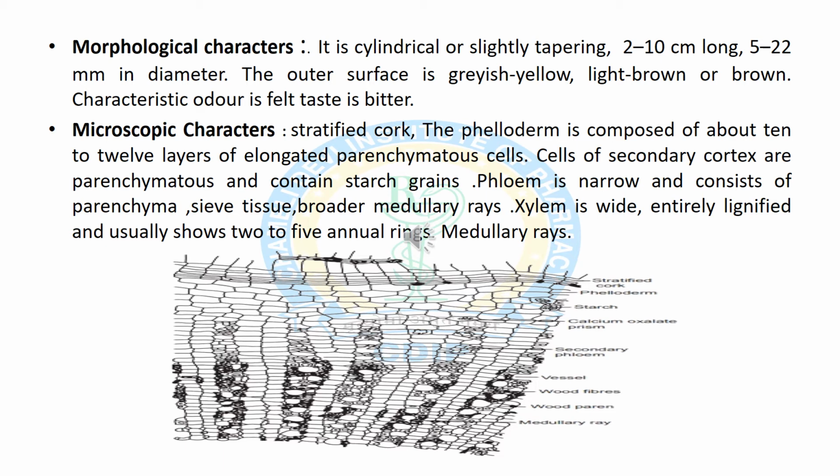Now we will discuss the microscopic characters of Rauwolfia root. We can see the diagram of Rauwolfia root. It consists of the outermost layer, which is stratified cork cells, and second is phloem, which contains starch grains and calcium oxalate crystals, and at the center it also consists of secondary phloem and medullary rays.